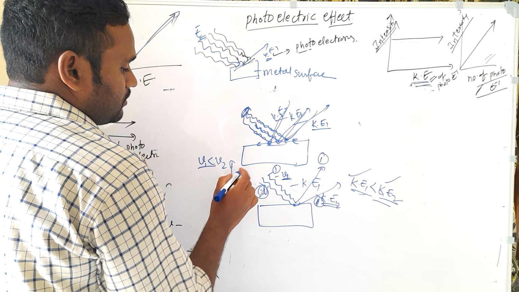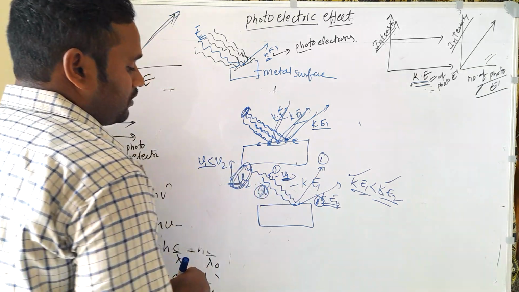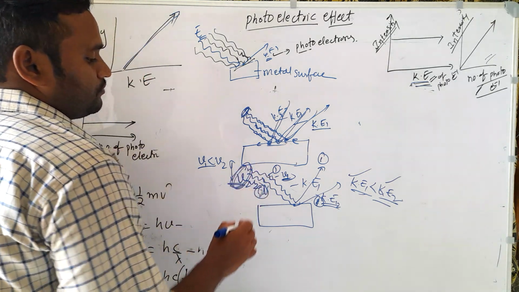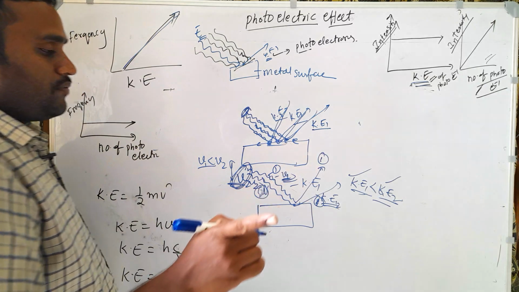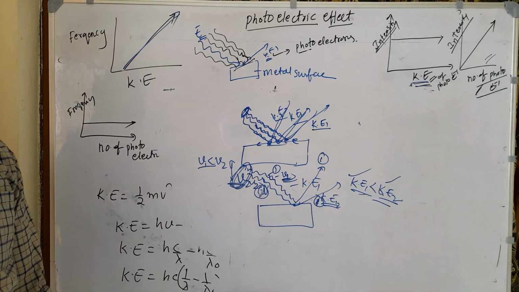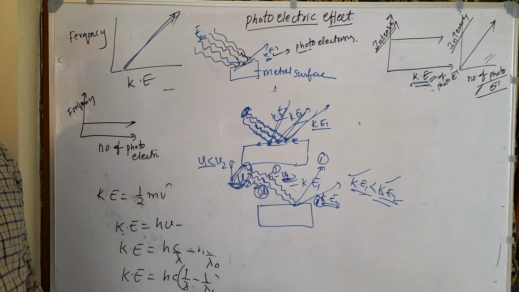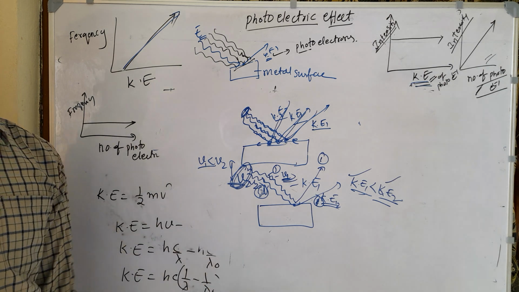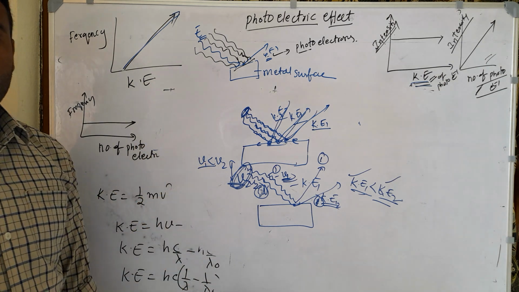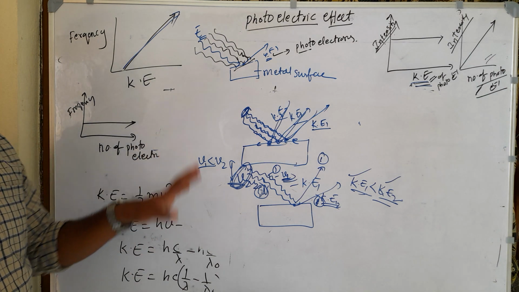But in the second case, only one photon with frequency nu 1, and the second time again only one photon with frequency nu 2. Here also we observe ejection of only one electron. So light consists of discontinuous particles, not a continuous wave, meaning light travels in the form of small invisible particles, according to Planck's quantum theory.